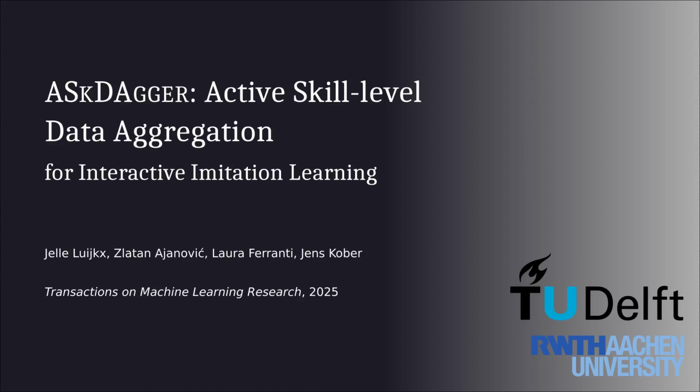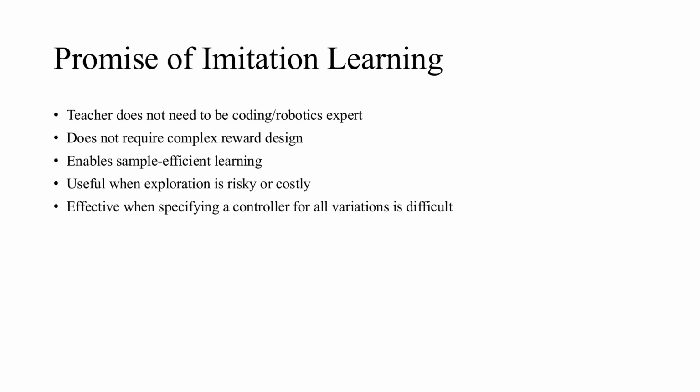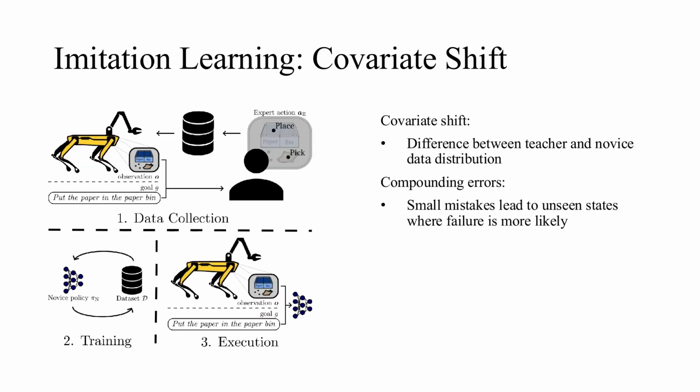In this video, we will present ASkDAgger, Active Skill Level Data Aggregation, a novel framework for interactive imitation learning. The promise of imitation learning is substantial. It enables individuals to teach robot tasks without needing specialized coding or robotics knowledge. Despite its successes, traditional behavioral cloning in imitation learning can suffer from a critical issue known as covariate shift.